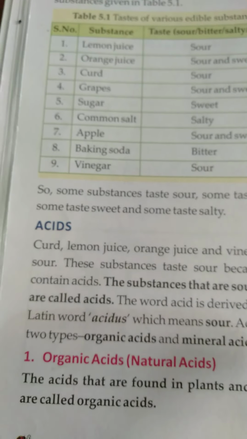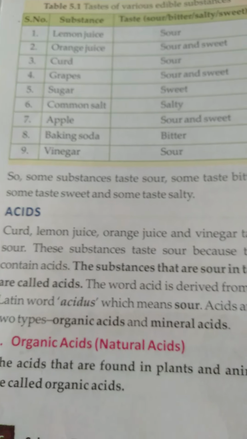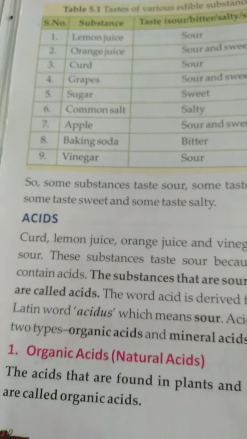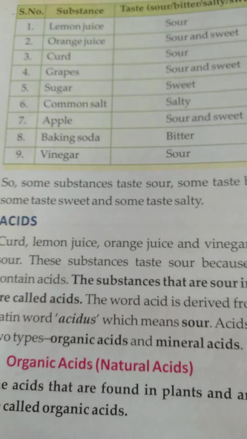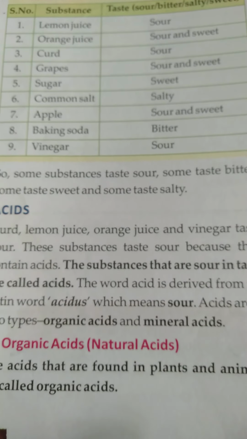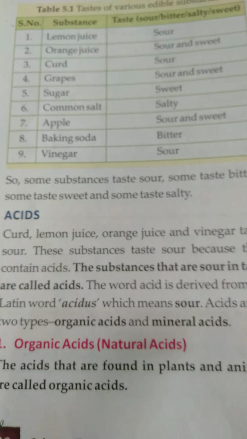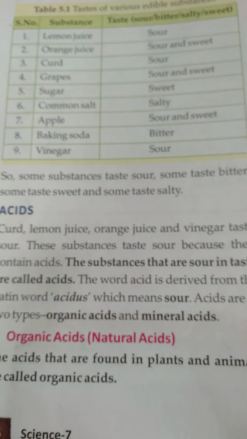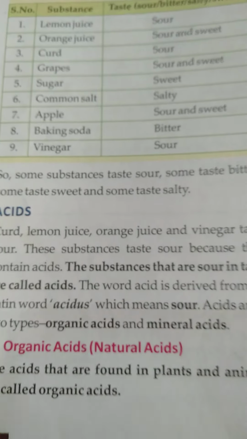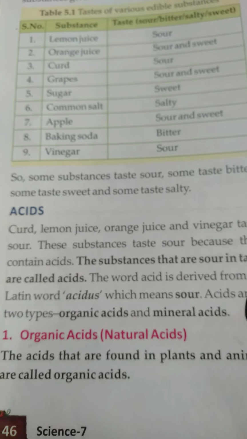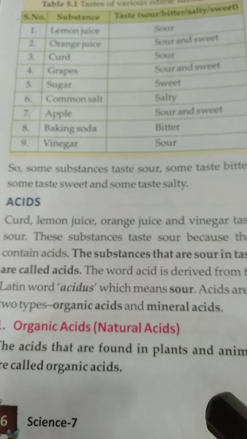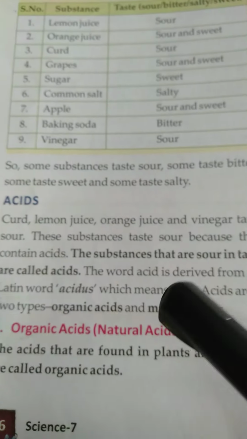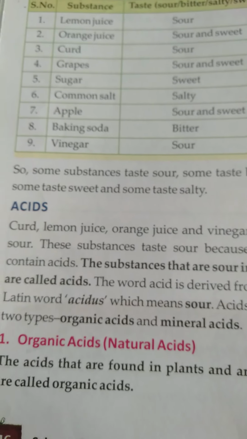Acids are of two types, organic acids and mineral acids. First we will discuss the organic acids. Organic acids we generally get naturally, or you can call it a natural acid. Sometimes we are eating different types of fruits. These fruits we are getting naturally, so they contain acids. So the acids that are found in plants and animals are called organic acids. जो भी acids plants और animals में present होता है उसे हम क्या कहेंगे? We can call it organic acids.